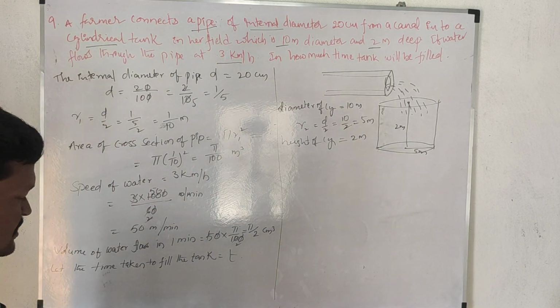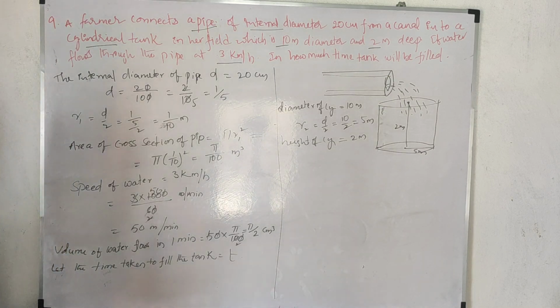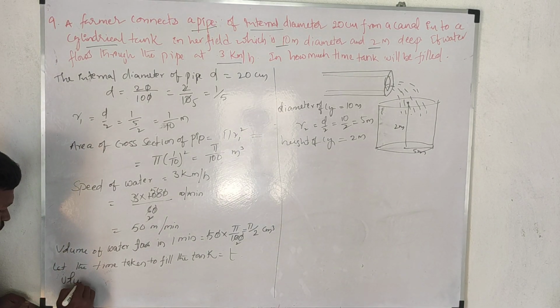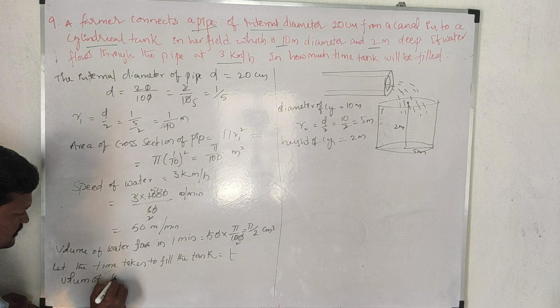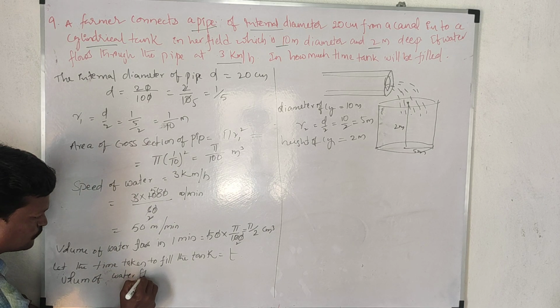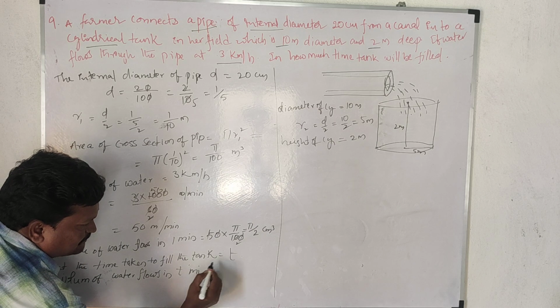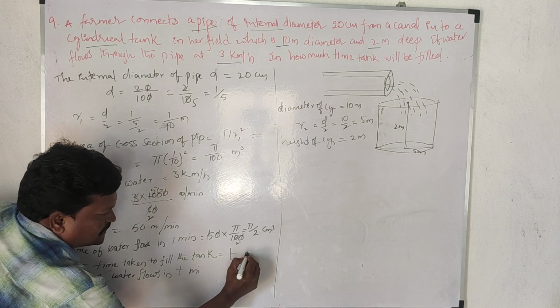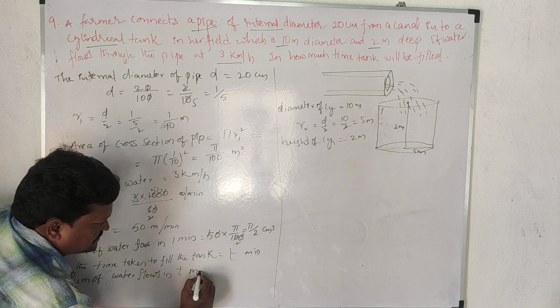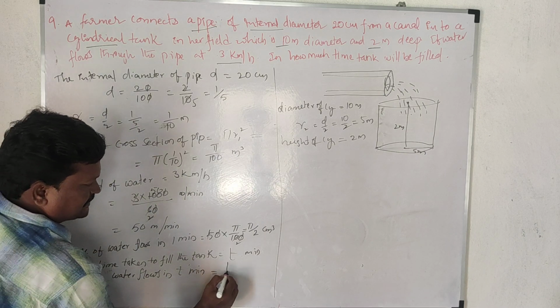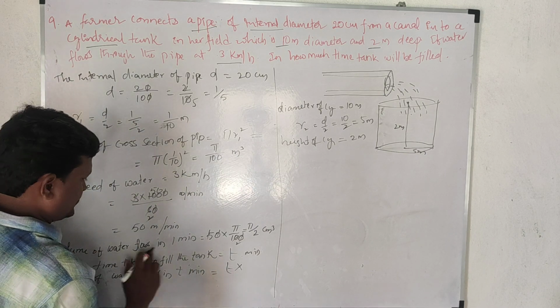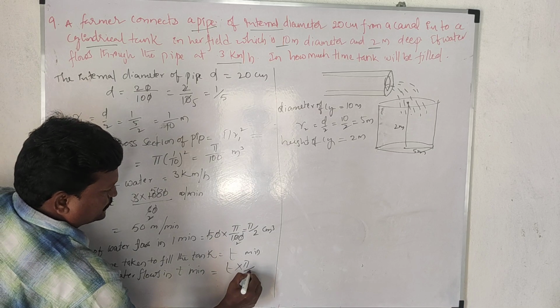Now see that here, the volume of water that flows in t minutes, time is t minutes, no? In t minutes it is t into, in 1 minute it is pi by 2.